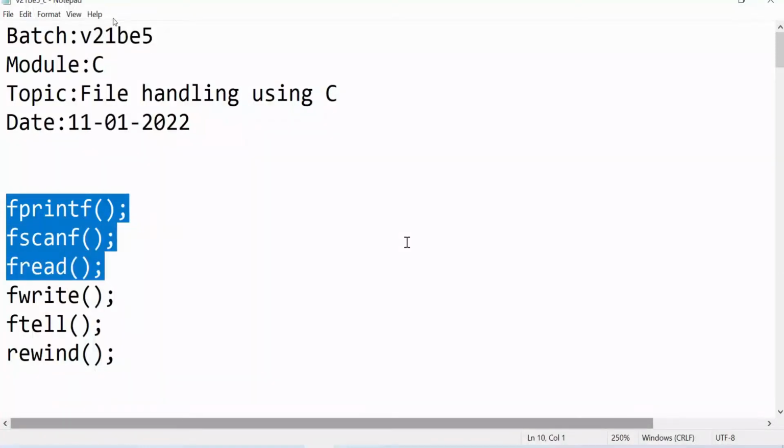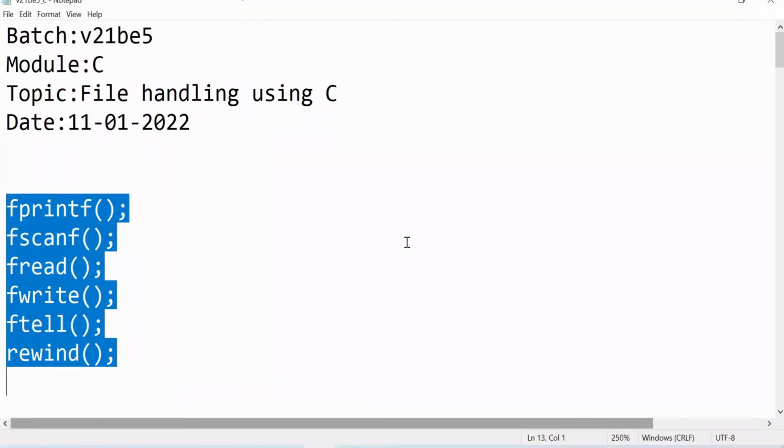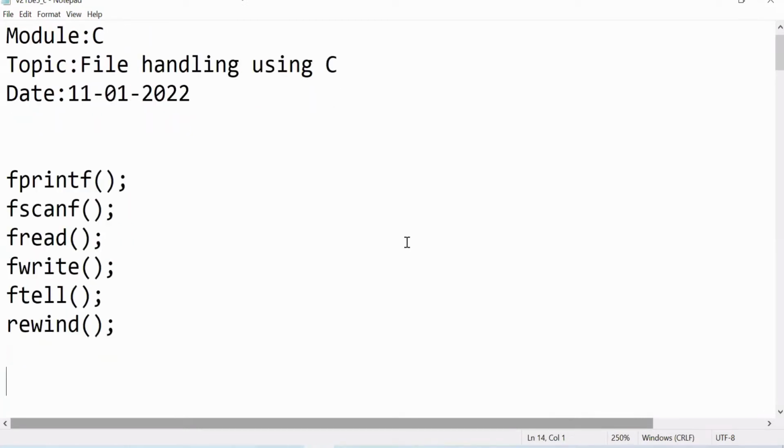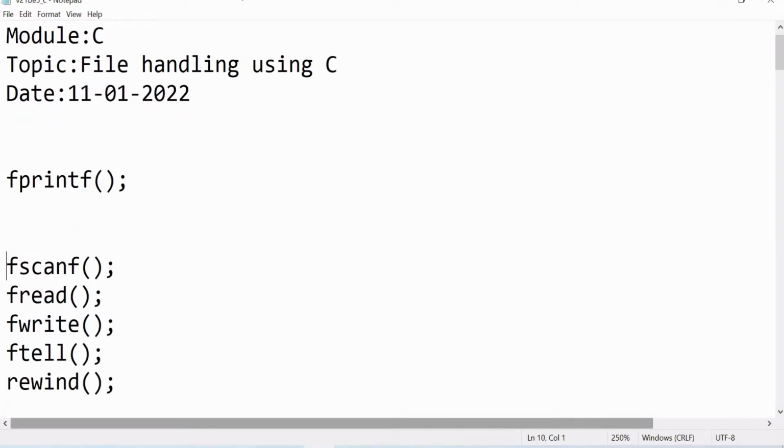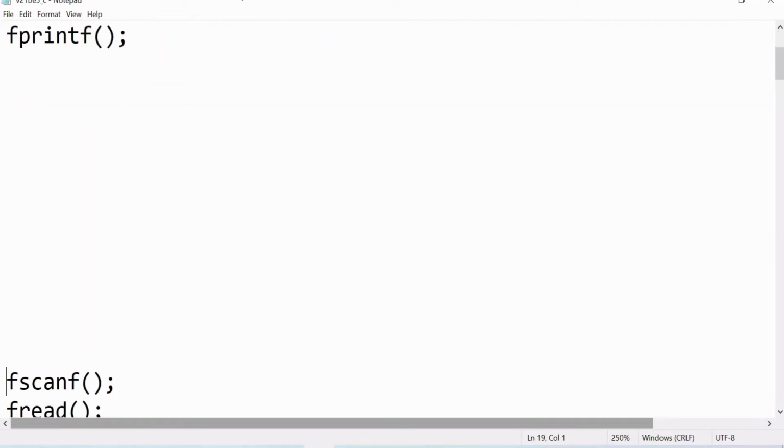fscanf, fread, fwrite, ftell, rewind. Like this, today we need to discuss. So the first topic in today's discussion is fprintf.